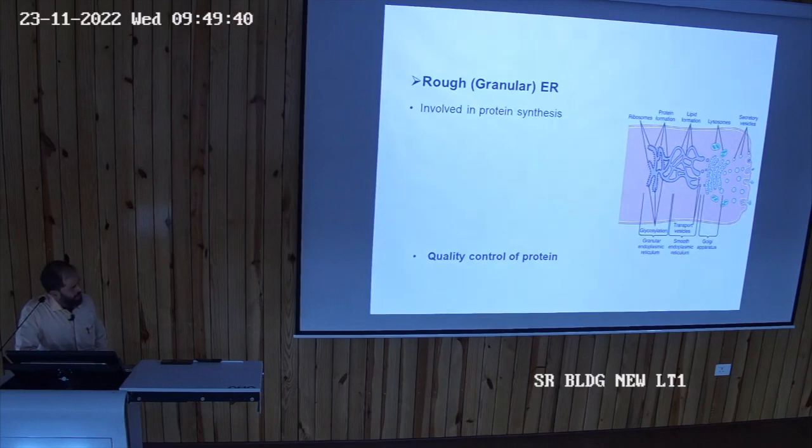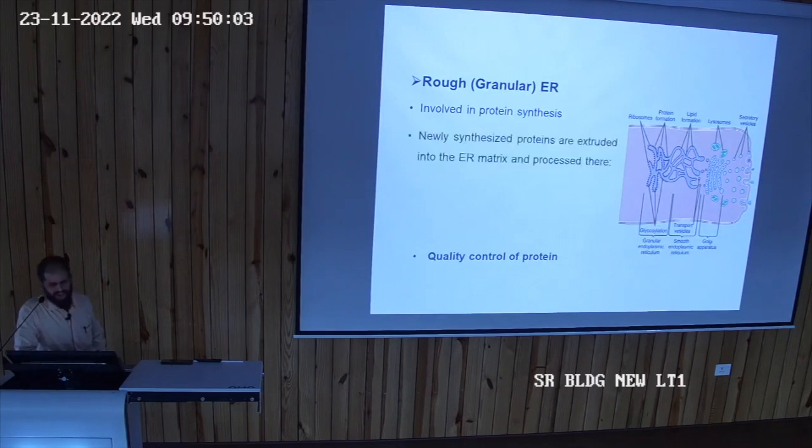This is connected with the outer nuclear membrane. Yes, they are connected with the nuclear membrane too. These are connected with the smooth endoplasmic reticulum. Then they give their substances in the form of vesicles to the Golgi apparatus. So the granular one is involved in protein synthesis. Newly synthesized proteins, whatever proteins they are synthesizing, are extruded into the endoplasmic reticulum matrix.